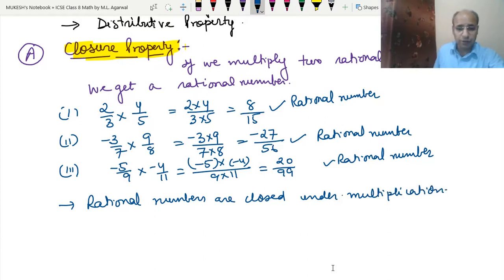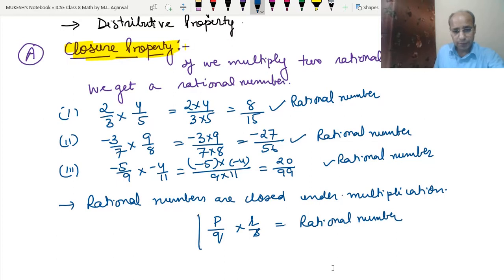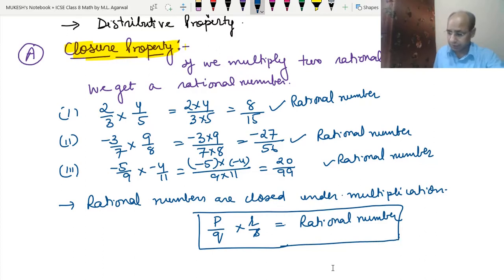So we can finally conclude that P upon Q into R upon S is equal to a rational number. Clear? So this is called the closure property of multiplication of rational numbers.